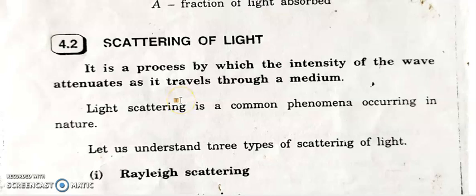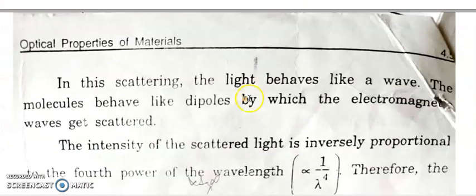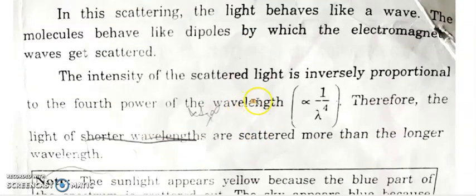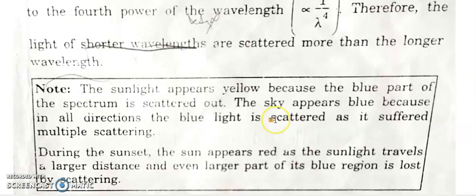There are three types of scattering: Rayleigh, Raman, Compton. What is Rayleigh? Rayleigh scattering is elastic scattering. Here the wavelength of incident and scattered light is the same. This is Rayleigh scattering. What about its intensity? The intensity of scattered light is inversely proportional to the fourth power of wavelength. So this is Rayleigh scattering.